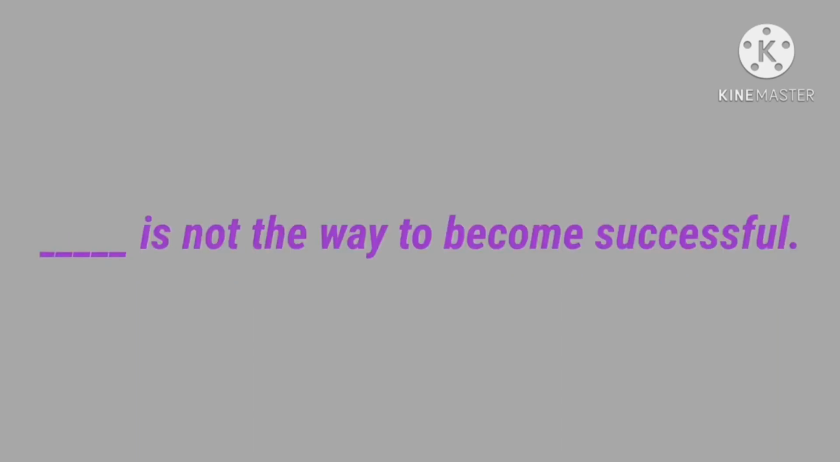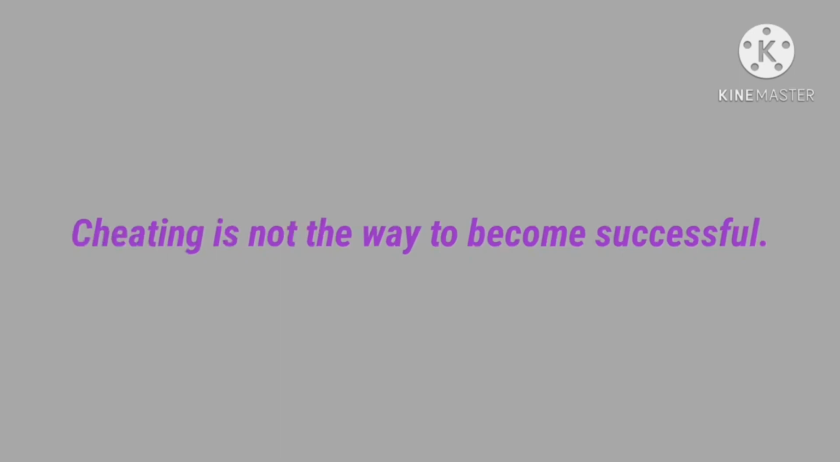Dash is not the way to become successful. What is the answer? Look at the verbs given in the box. Yes, cheating. Cheating is not the way to become successful. Like that, add ing to the verbs given in the box and then fill in the blanks. Do the remaining questions as homework.